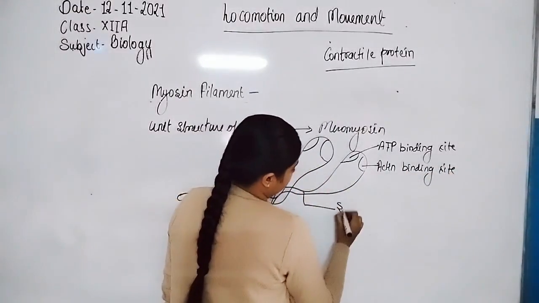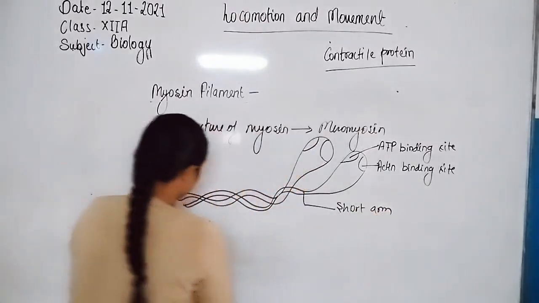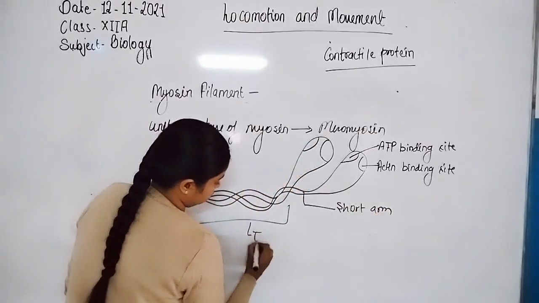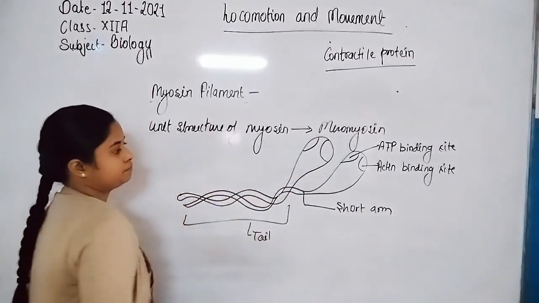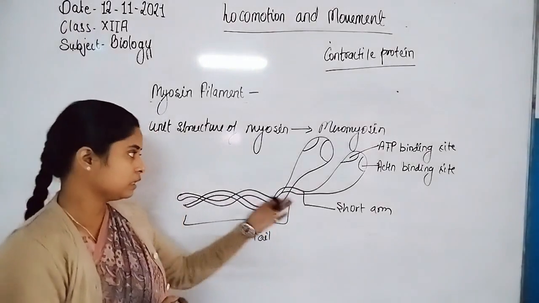This is the short arm, and this region is the tail. So in the meromyosin, these are the respective structures.